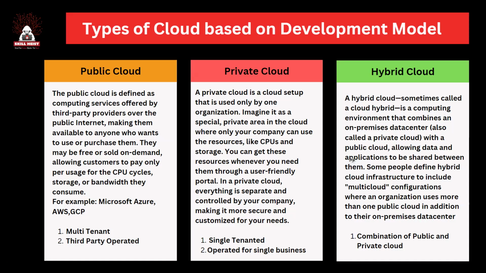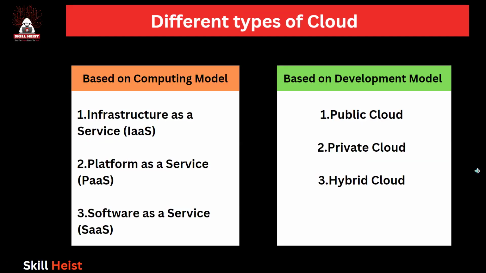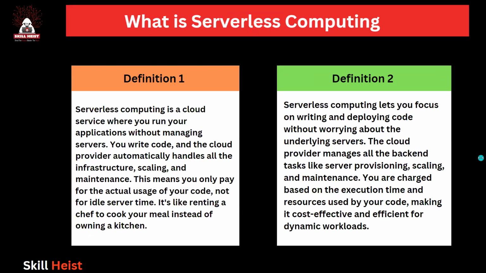So in hybrid, few of the data is being managed by your organization, which you create in on-premise data centers, and few of the data is being shared, handled by a third party, right? So it's a mixture of both on-premises and a third-party organization, right? So these are the types of clouds we just discussed.